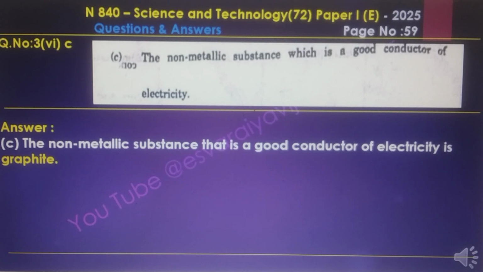3.6C. The non-metallic substance which is a good conductor of electricity. The non-metallic substance that is a good conductor of electricity is graphite.